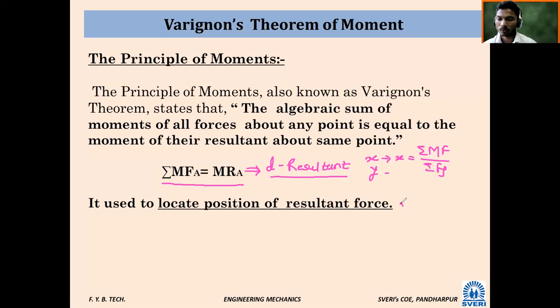And similarly, y is equal to summation of moments of all forces divided by summation of Fx. So whenever it is asked to locate the position of the resultant, three things are necessary: the distance, the x-intercept, and the y-intercept.